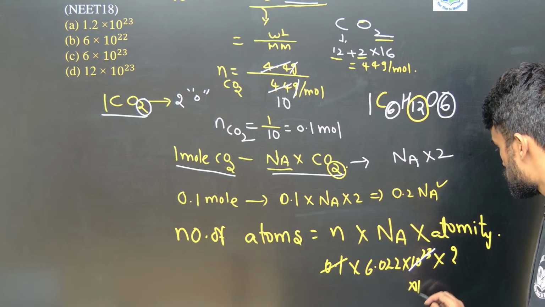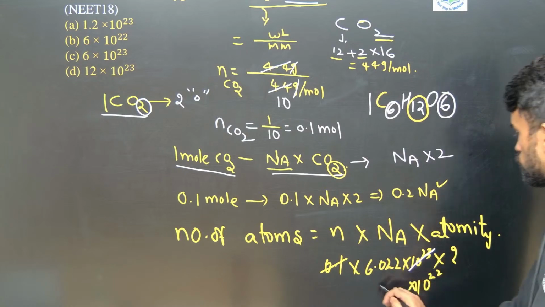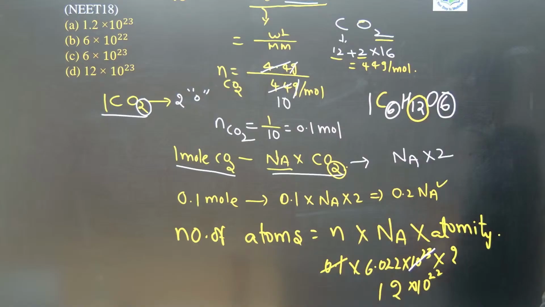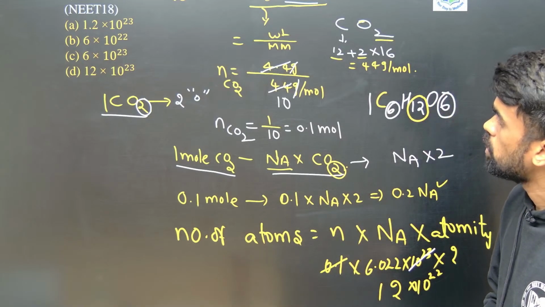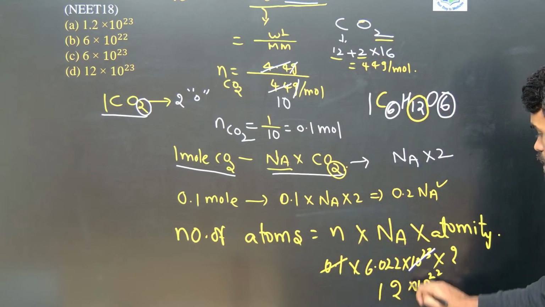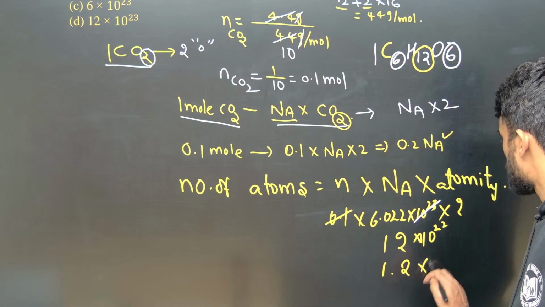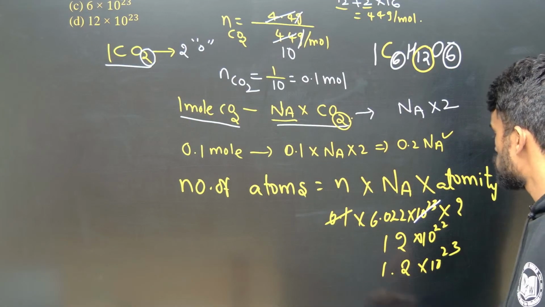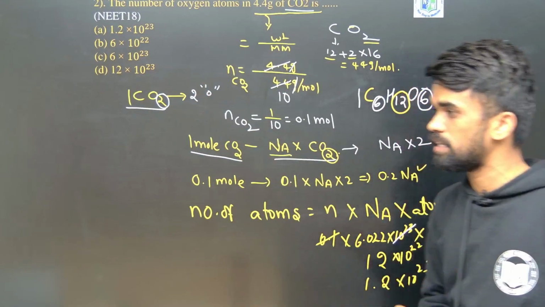So I can write it as 10 power 22. Okay, and 6 into 2 is 12. So 12 into 10 power 22. Do we have any options like that? 12 into 10 power 22? No, 12 into 10 power 23 is there. Instead, as per the options, I can make it as 1.2 into 10 power 23. That's it. So we have option number 1 like this. So I can say 1.2 into 10 power 23 is our answer.